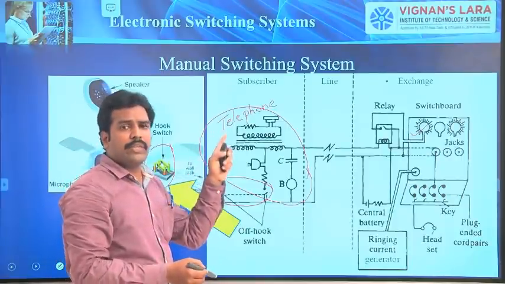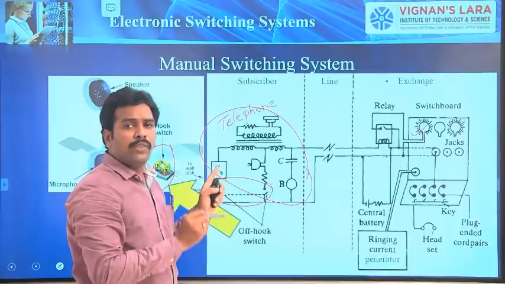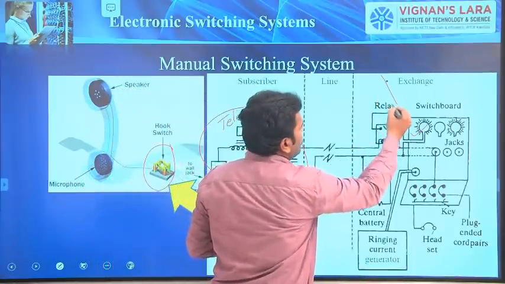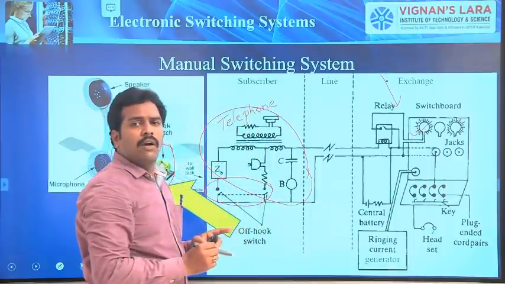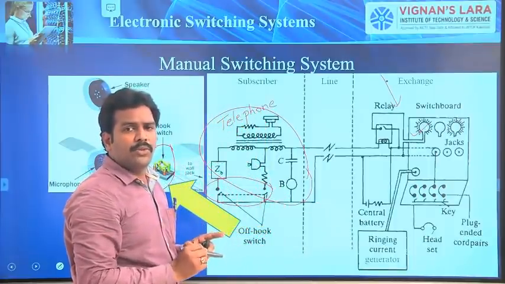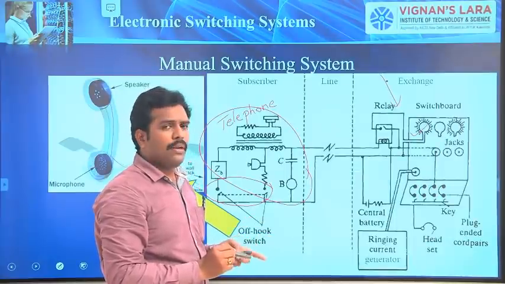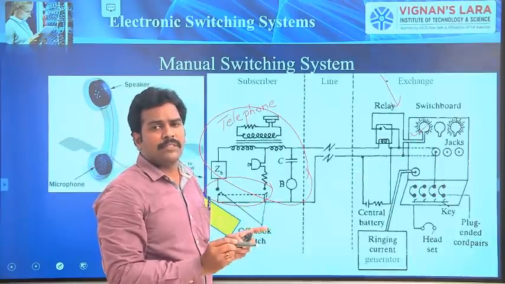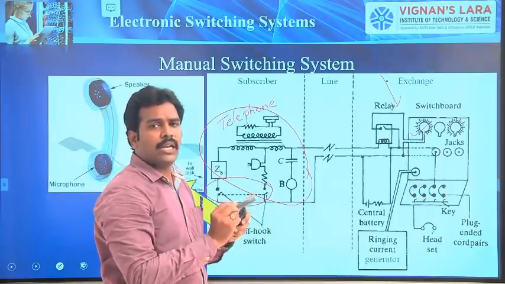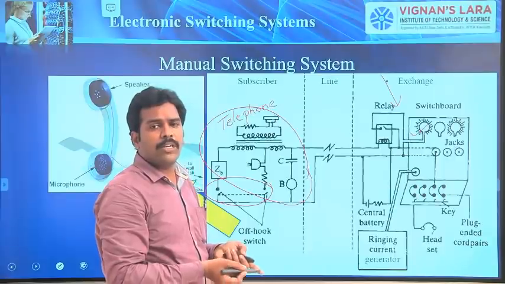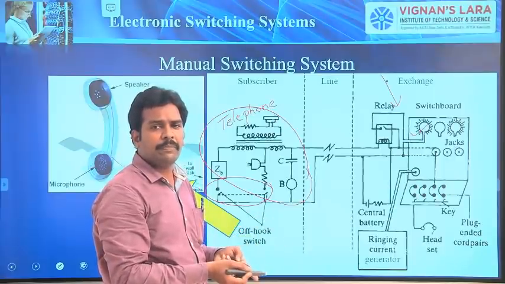Whatever we discussed in the earlier class, we observed that all the subscribers are connected to a single exchange. But is it possible? For example, if I have 50 subscribers, I can accommodate 50 subscribers in one exchange. If I have 1000 subscribers, is it possible to accommodate 1000 in one exchange?